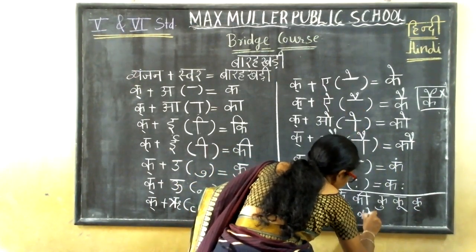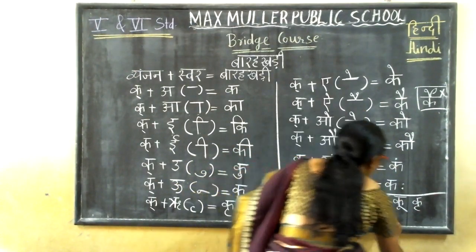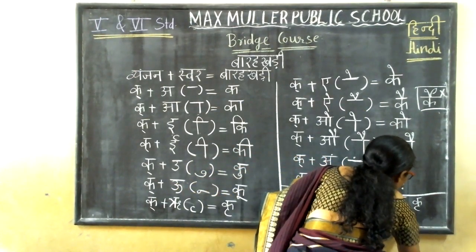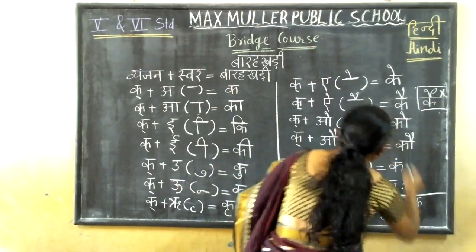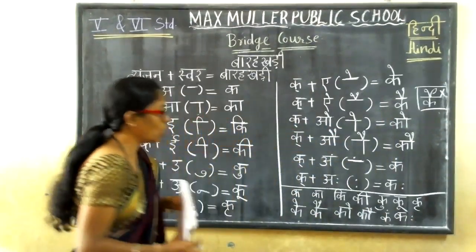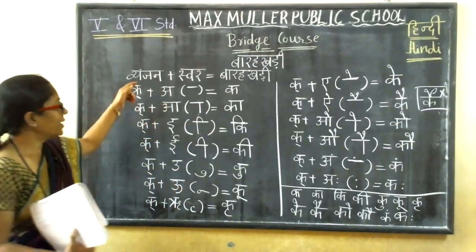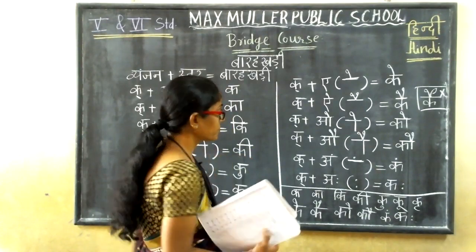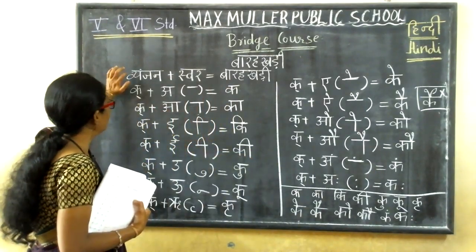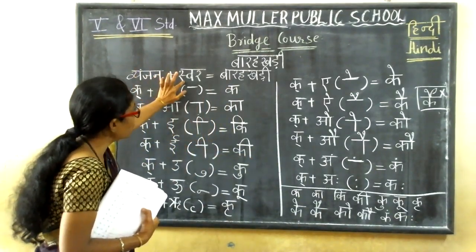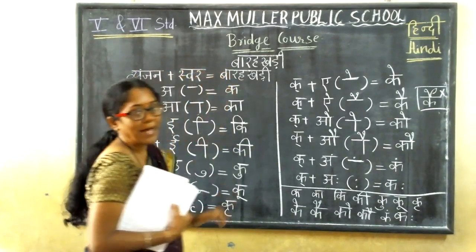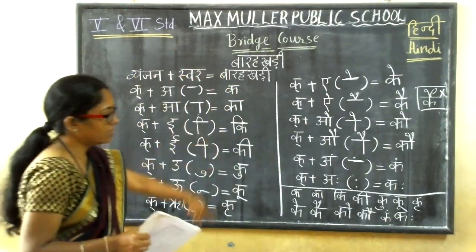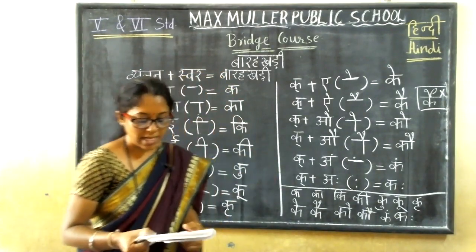Next is kau and kam, kaha. See, by this way only you got the Bharakri of ka. Understood, children? So if in a vyanjan you are adding swar, you will get the Bharakri. Now like that only. Complete this first, children. Then I'll give the other Bharakri, in the same way.